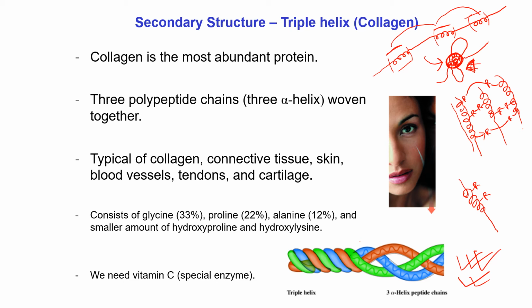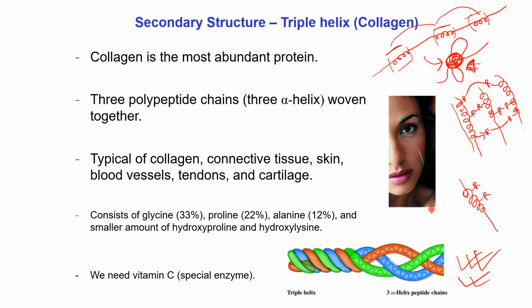If the vessel is not strong, then when blood flows inside the vessel, it will rupture. Usually that type of portion is made by triple helix type protein: skin, blood vessel, tendon, connective tissue, cartilage.